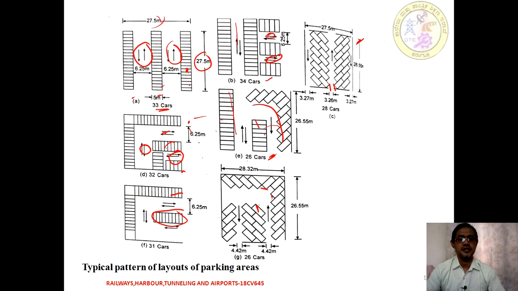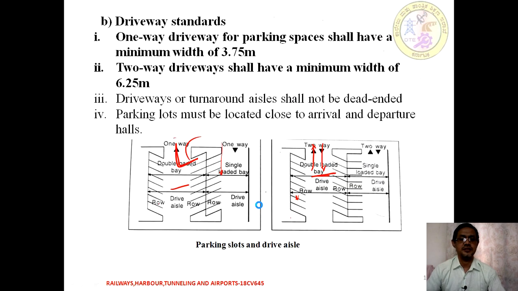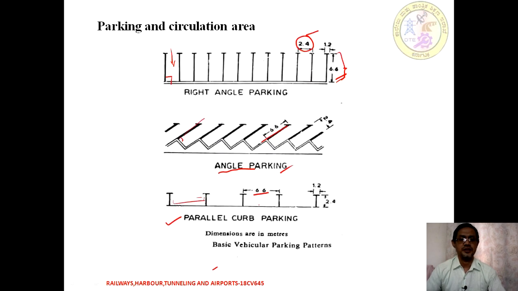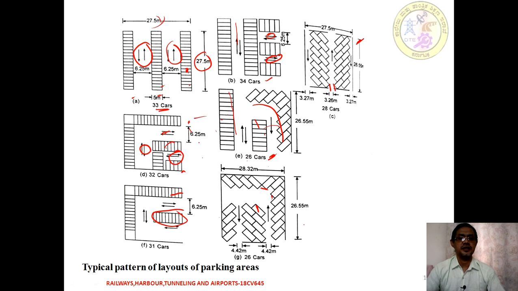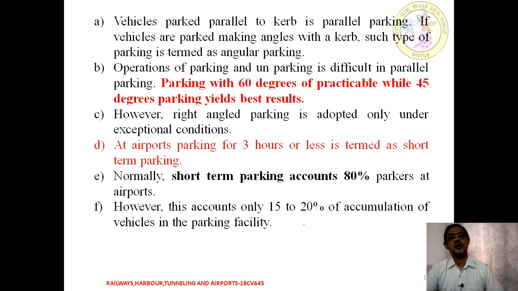That is how we can see from the images shown here. This is a right angle parking and angular parking, or that is a curb parking. In this curb parking we are going to have a marking, so that we are going to have a perfect space. Operation of parking and unparking is going to be difficult in parallel parking,